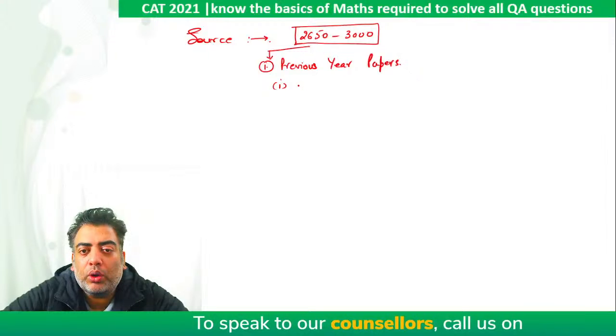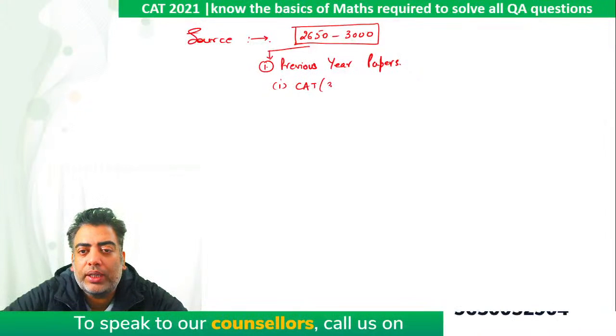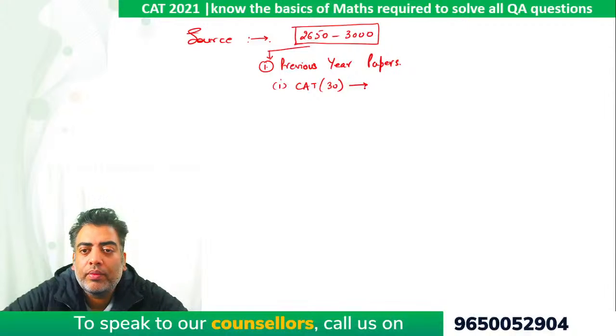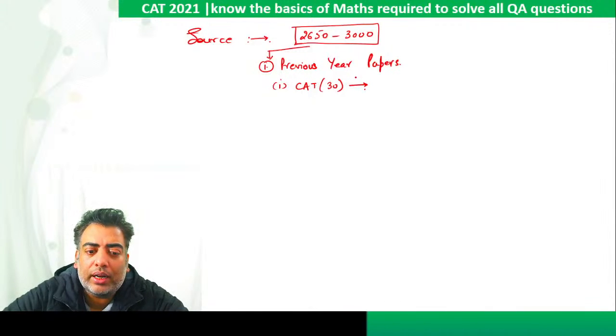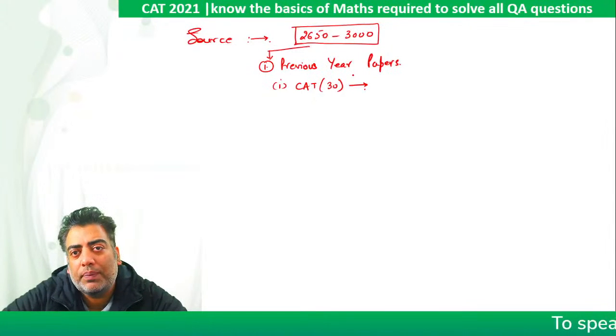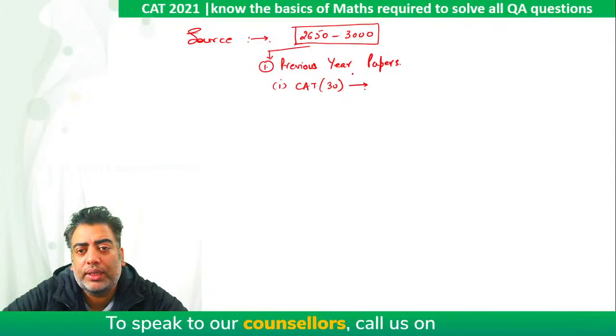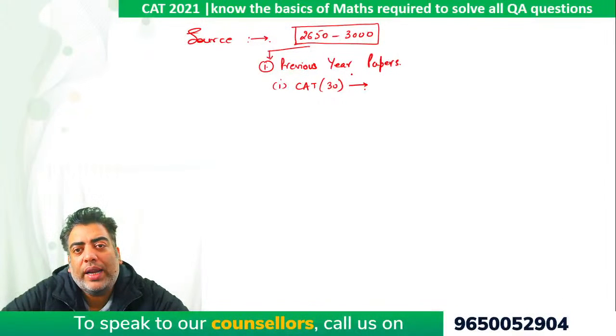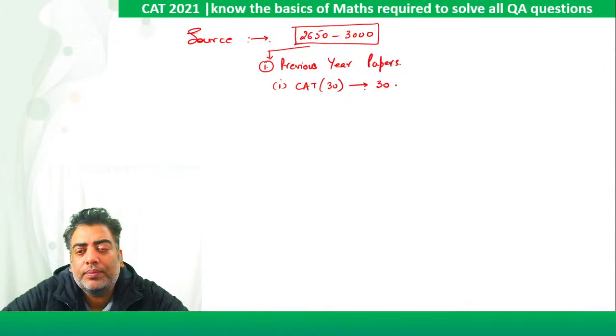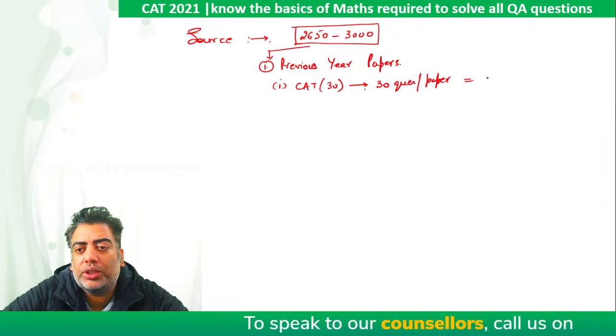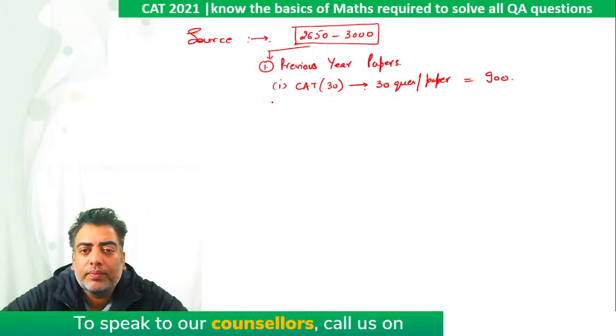Point number one, if we talk about CAT papers, which are available somewhere around 30 in number. Let's say the average number of questions available per paper, because in earlier times there used to be 180 questions in a paper, then 100 questions in a paper. There were times when 60-75 questions were there, right? So minimum 20-25 questions were always there. So let's take a benchmark of somewhere around 30 questions per paper, which gives me a total question bank of 900 questions.